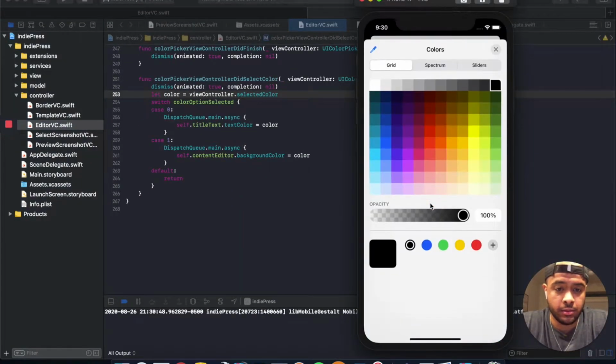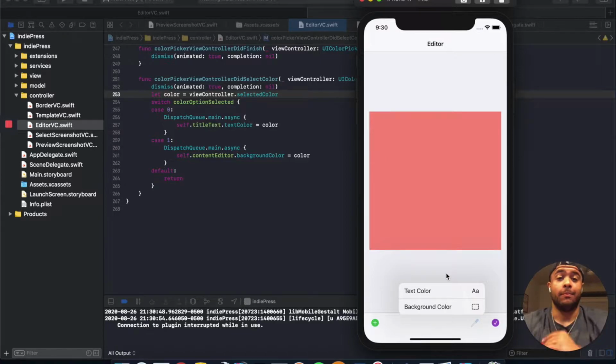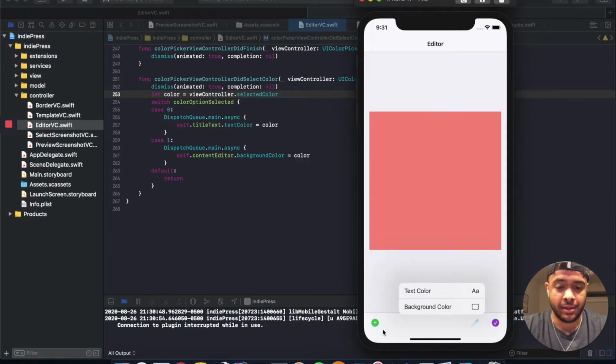Background color, let's do this. Boom. Our background color has changed. Pretty simple. I'm beyond blown away by how awesome that color picker controller is and how simple they made it. Like that is truly a blessing. Truly a blessing. So let's go ahead and let's do the same thing.